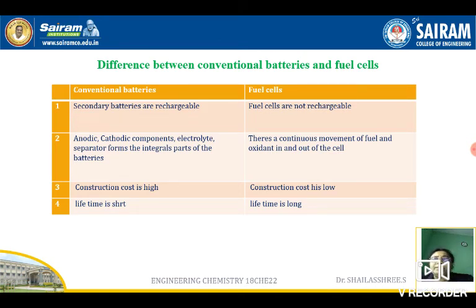Then you have to write the differentiation like this. Very simple: batteries are rechargeable, fuel cells are not rechargeable. In batteries all the components form integral parts of the battery, while in fuel cells there is a continuous movement of fuel and oxidant in and out of the cell. Construction cost of batteries may be high and fuel cells will be lesser. Coming to lifespan, batteries will have less, and fuel cells will work for a long time, producing energy until we supply the fuel and oxidant through the anodic and cathodic compartments. Only the initial cost, the catalysts and the fuel used will be costlier. Okay, thank you.